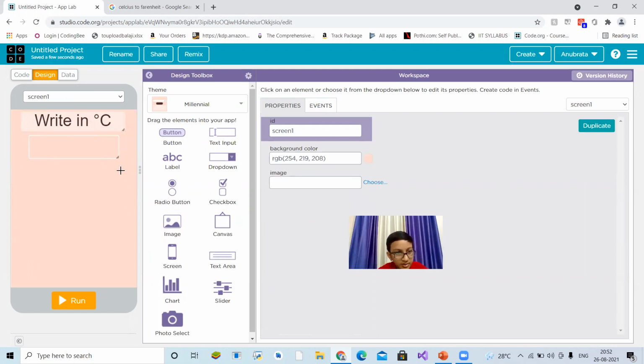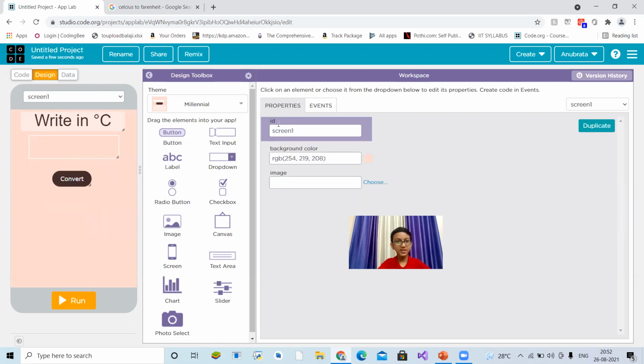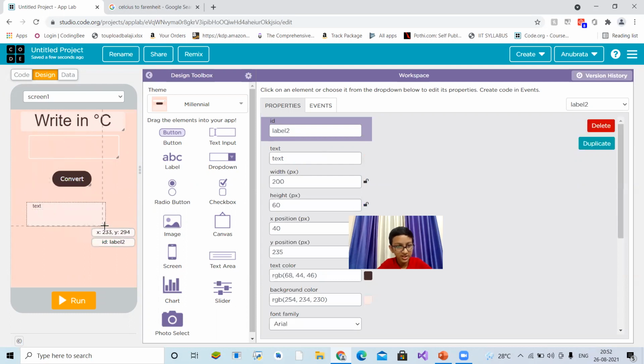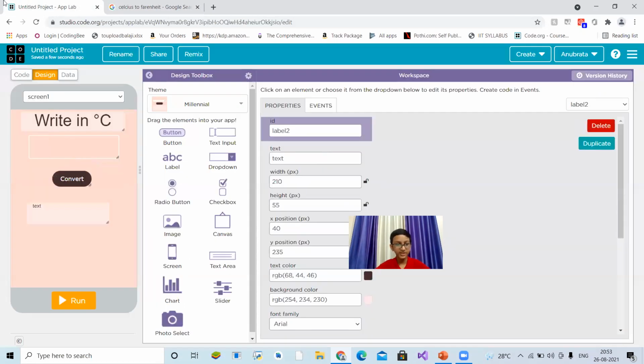So here is the button. The button is looking beautiful. Here we will add degrees Fahrenheit, like this, and one answer will come. Suppose 32 with 0, it comes 32, then 32 plus degrees Fahrenheit. Understood? Yeah, the answer will be like that.